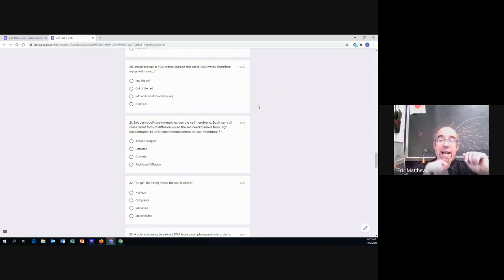Inside the cell is 90%. Outside the cell is 70%. Is water going to move into the cell, out of the cell, in and out equally, or nucleus?